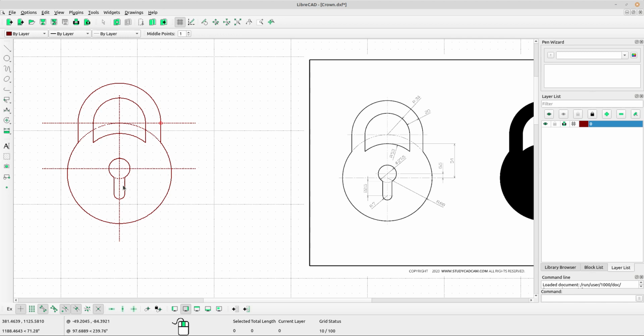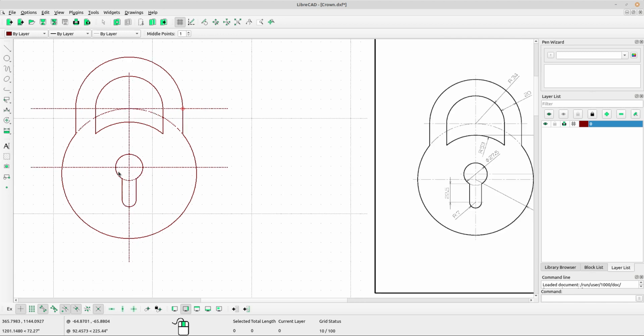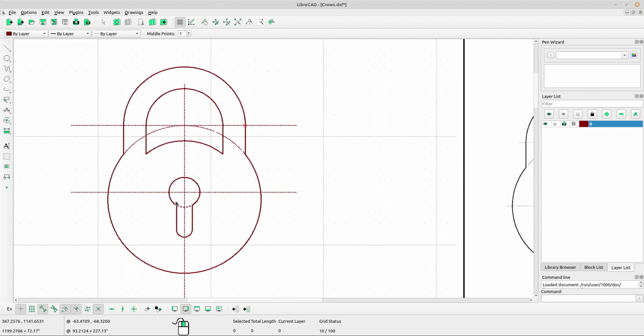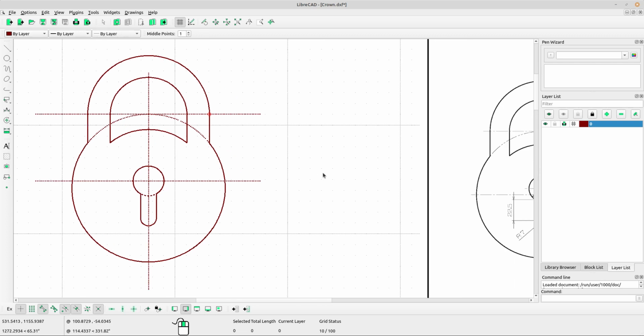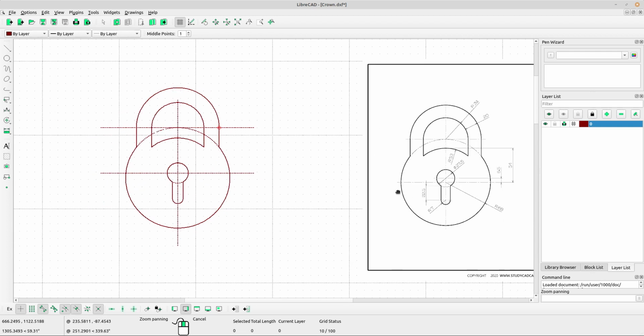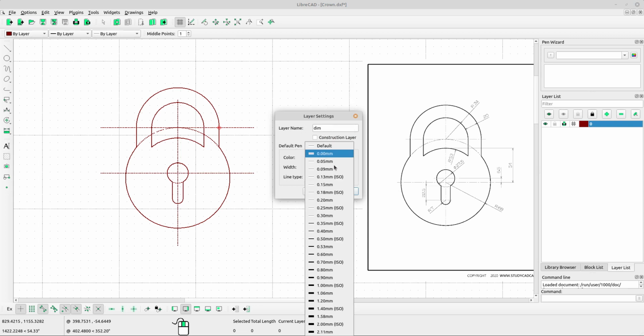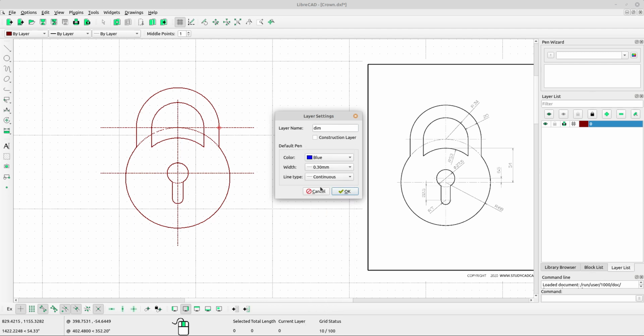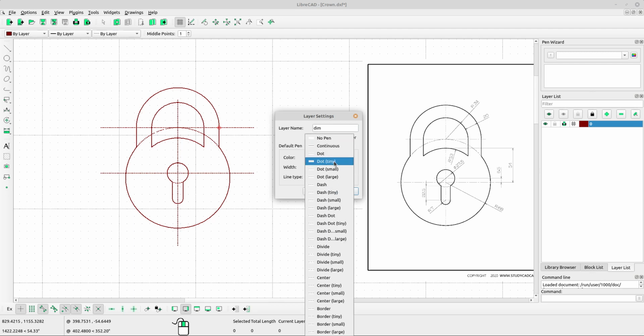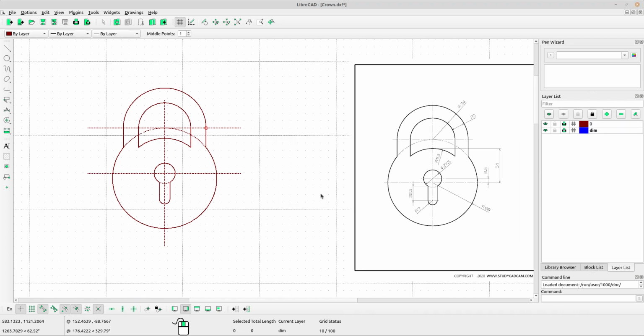Okay, now time to give dimension, I think. But I want to create a single layer special for dimension. Okay, just click the button add a layer and type the name dimension dim, select color for dimension maybe blue, select width 0.3. Okay, select line type maybe dot tiny, click OK.